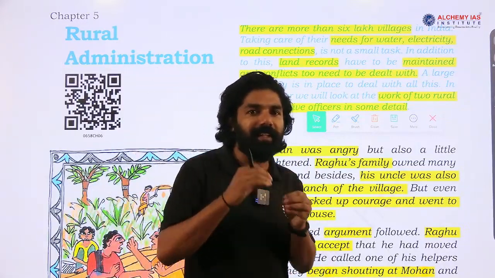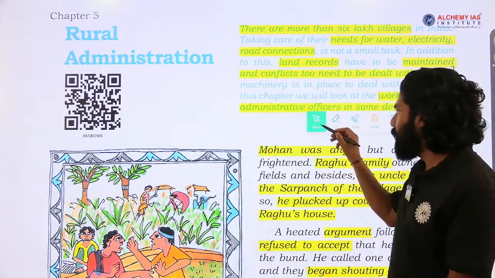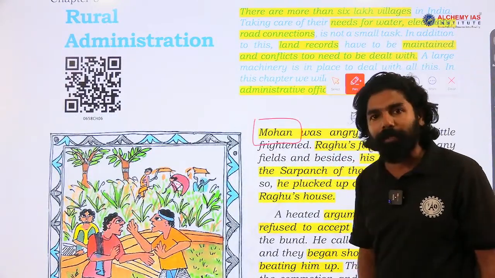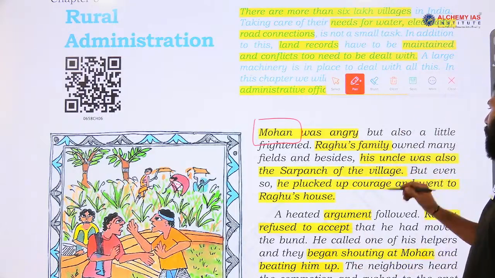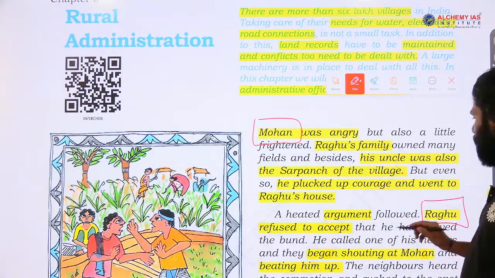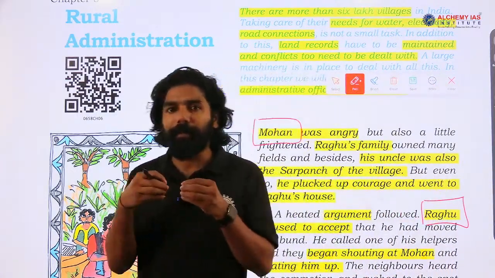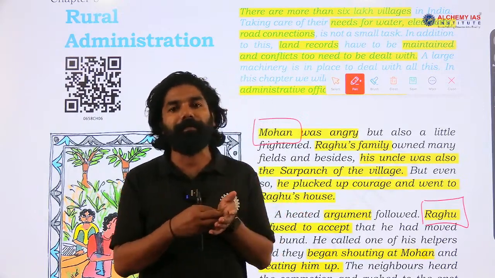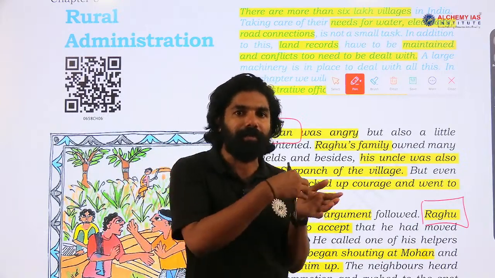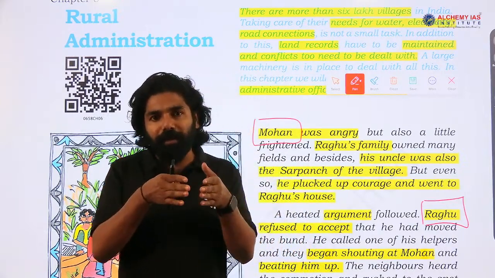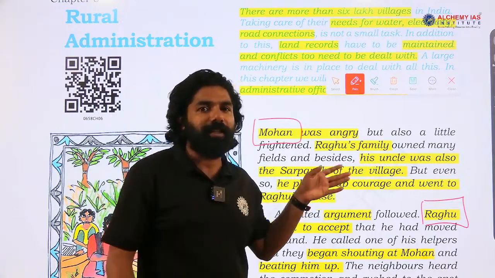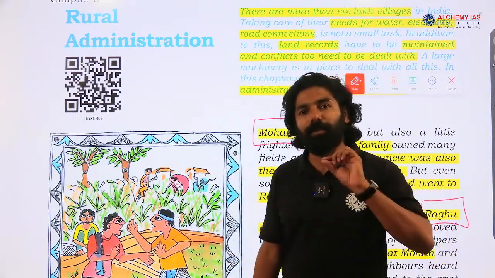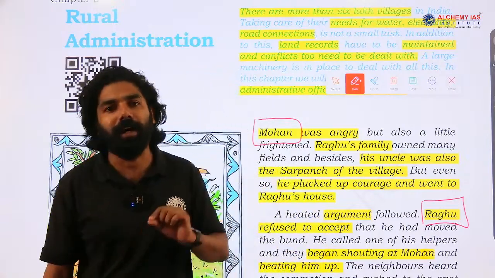To explain this content, the chapter has given a story of two persons, Mohan and another character, Raghu. Raghu and Mohan are living in a village, own a particular land area, and are involved in the cultivation of agricultural fields. They are involved in a land dispute. By giving this example, the chapter is trying to explain how our villages are administered, how rural administration is maintained in India, and how it functions.